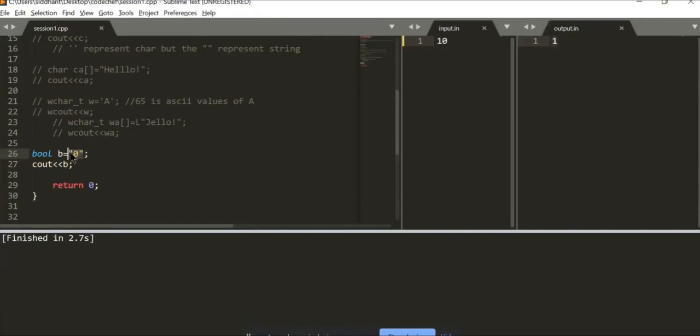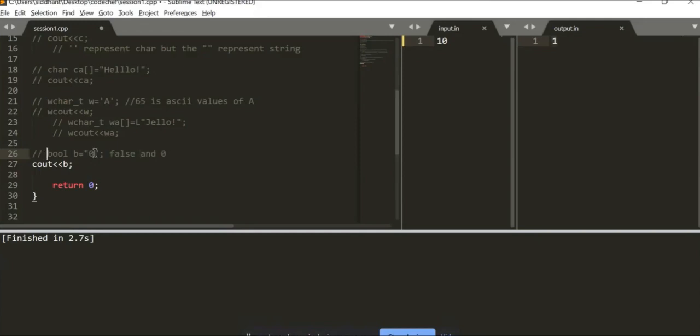If you give the boolean variable any value other than false and zero, it will interpret it as true.